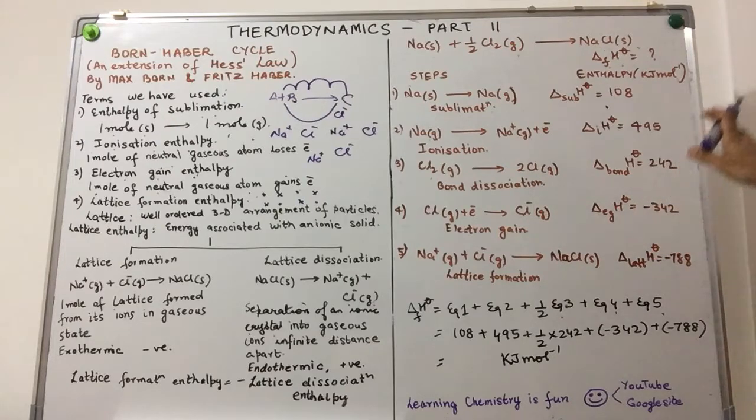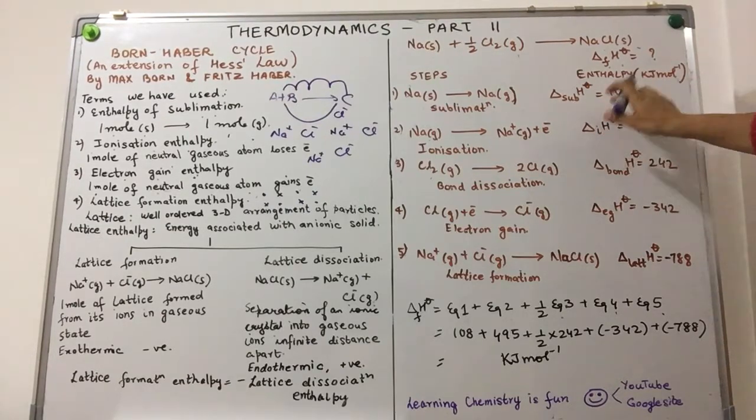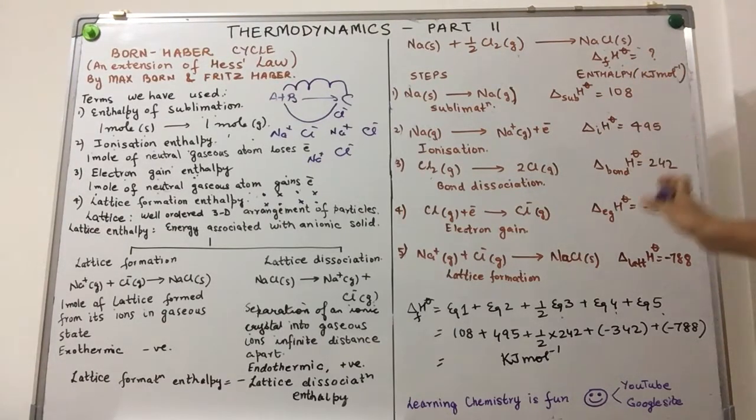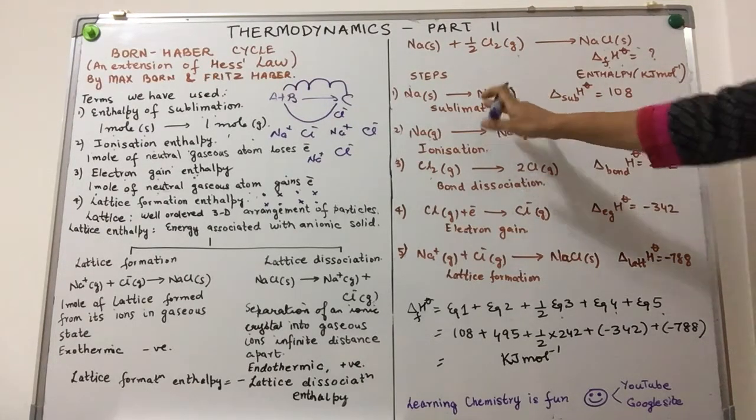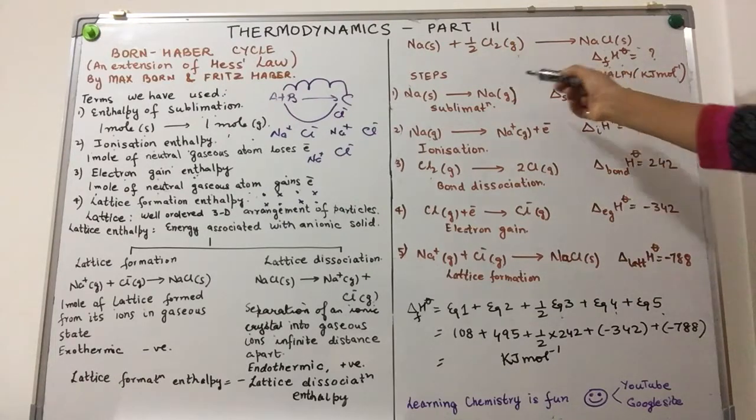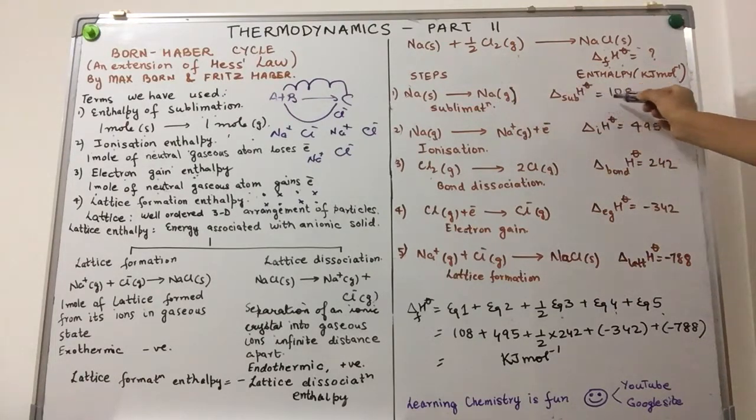We've just put in the numerical values. All are in kilojoule per mole. A positive value indicating an endothermic process, a negative value indicating an exothermic process. Sublimation requires energy. So molar enthalpy of sublimation for sodium is 108.